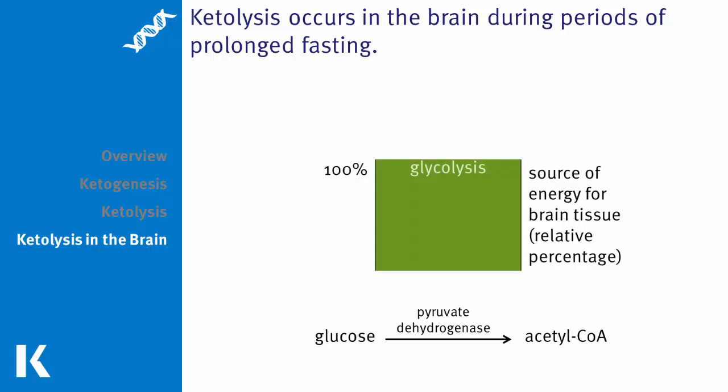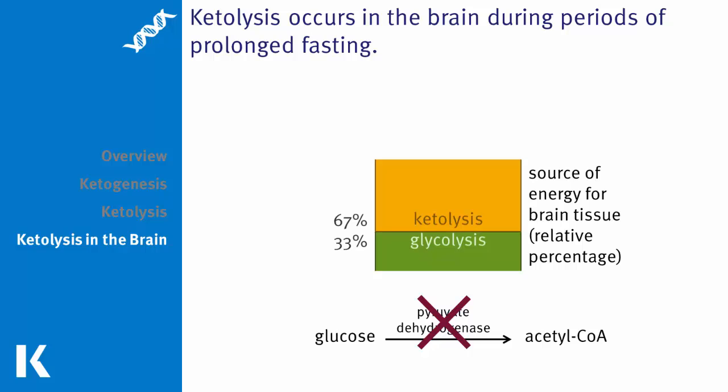During times in which food is plentiful, the brain derives its energy primarily from glycolysis. Glucose is converted into acetyl-CoA via a multiple-step process which requires pyruvate dehydrogenase. During periods of prolonged fasting, pyruvate dehydrogenase is inhibited in the brain to prevent glycolysis in favor of ketolysis. This is done so that the proteins essential to the function of our bodies are not broken down to eventually be used in the process of glycolysis.